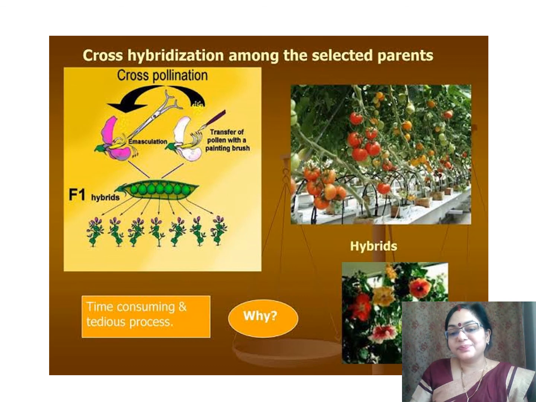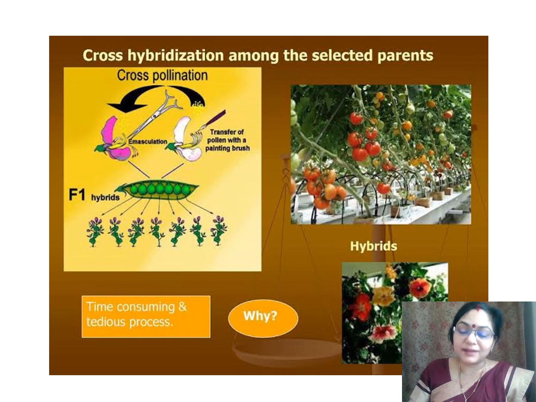You have seen hybrid hibiscus. Although the technique is very tough, the result is very fruitful, and we need it, so we are interested in hybridization.